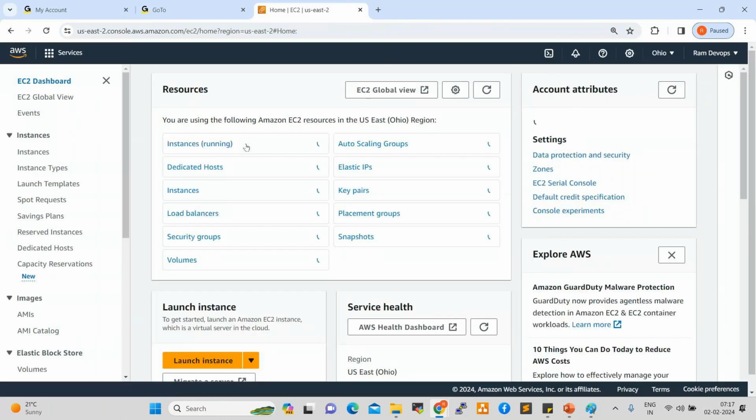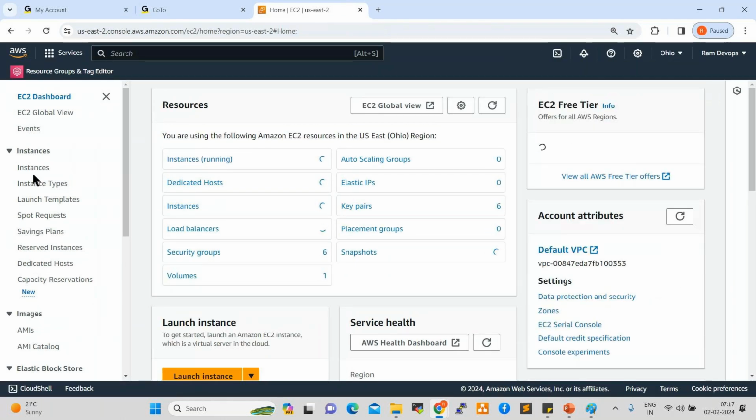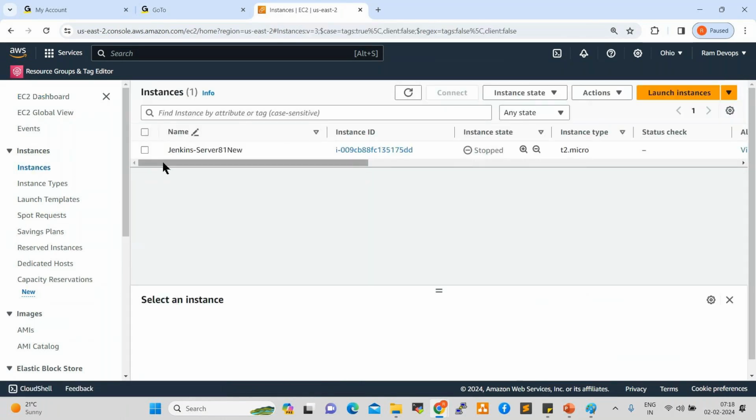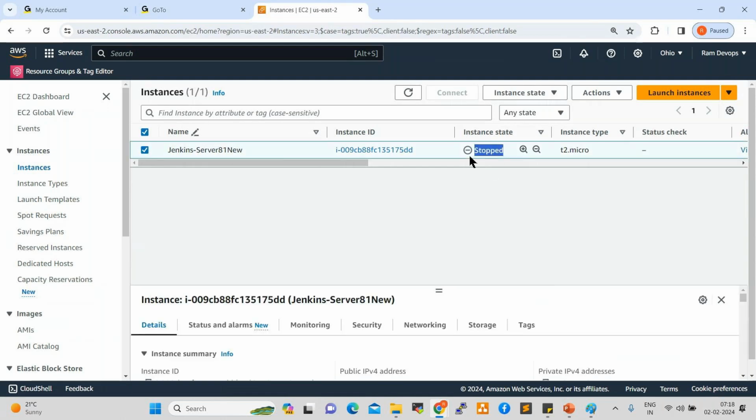Now click on instances. When I click on instances, we see whatever instances are already available in my console. See here, one server is available, which is a Jenkins server, 81 batch server. This is in stopped state. Stopped means shutdown state.